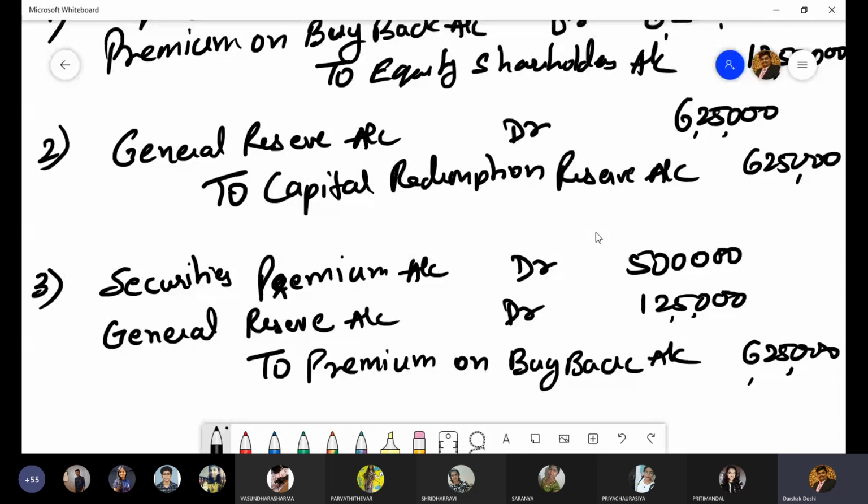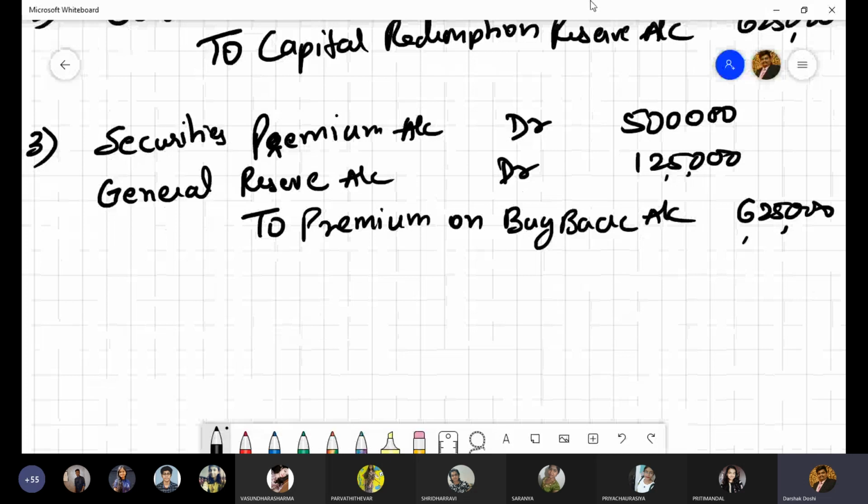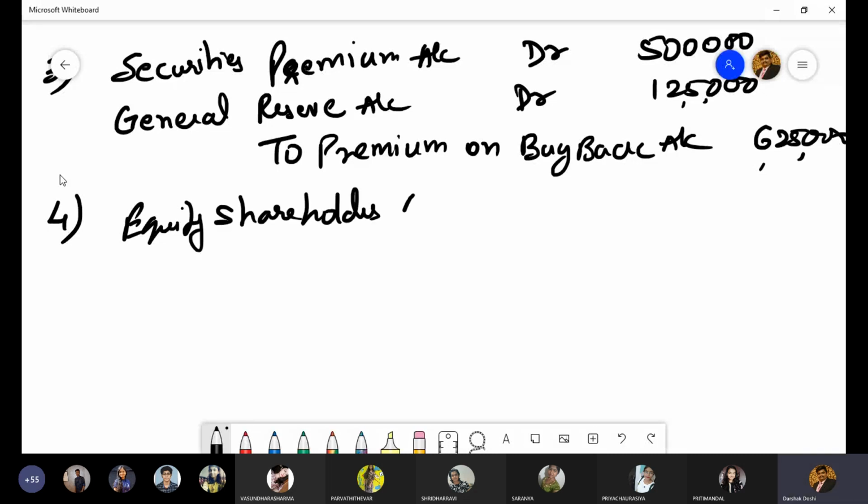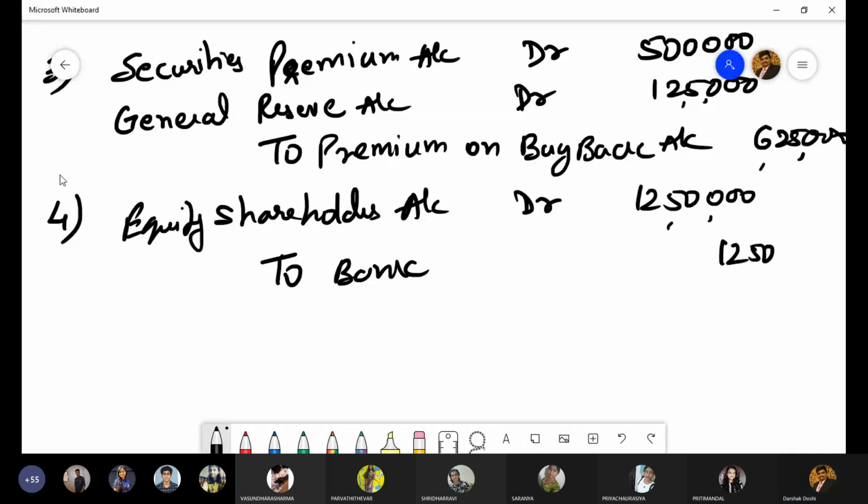Next, last entry, payment, simple entry. Number 4, equity shareholders account debit to bank, 12,50,000. Any doubts, queries, questions?